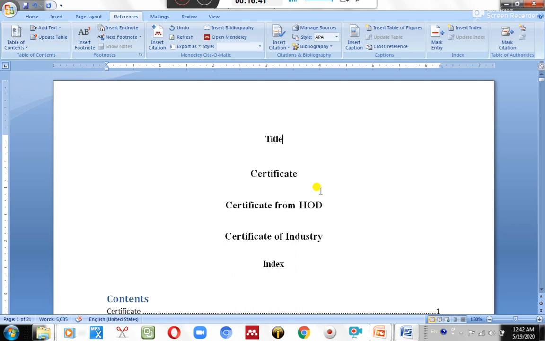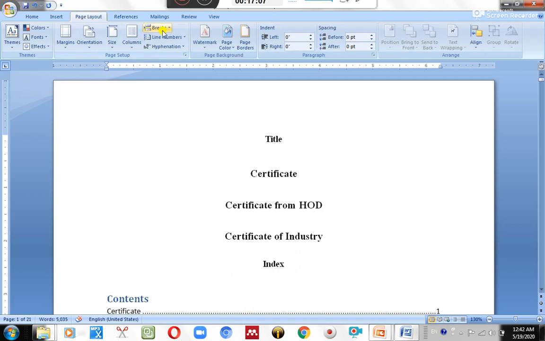Now, how to update automatically? Because this is the title page, certificate page, okay, so I want a border on the title page. Let us see how to apply a border only to the title page and certificate page and not on the rest of the pages. Okay, so just see carefully over here. This is a title page.